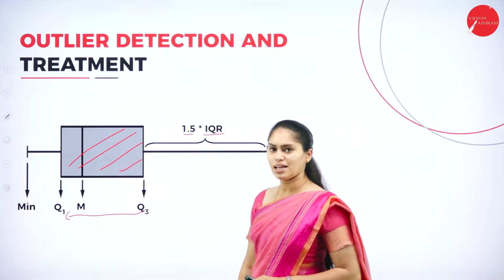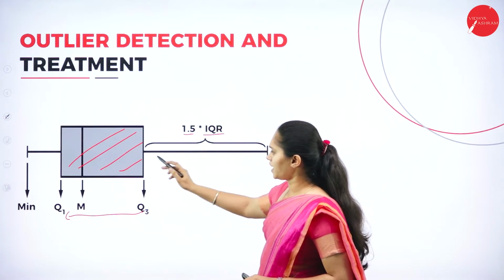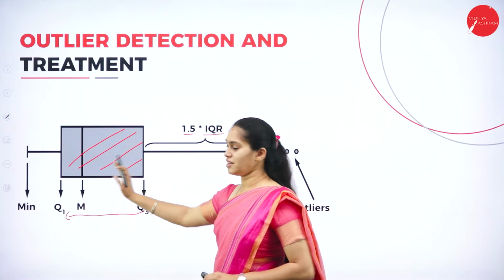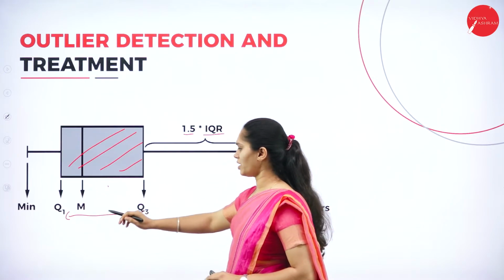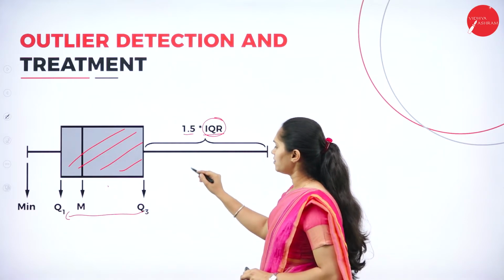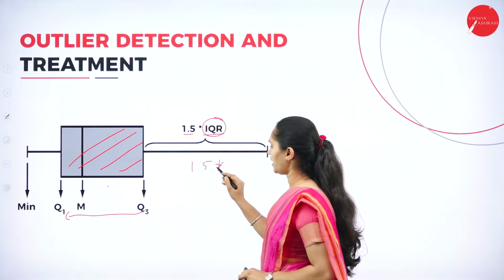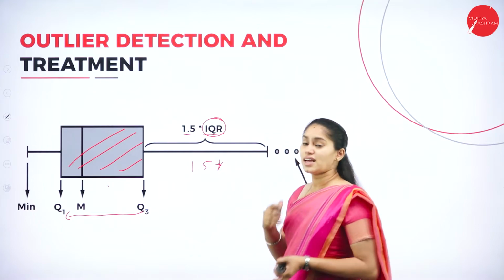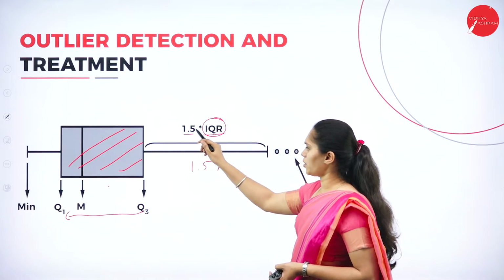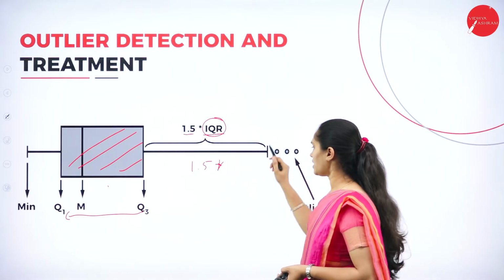The difference between Q3 and Q1 will give us the IQR. Any value beyond 1.5 times the IQR will be considered as what? Outliers. Up to 1.5 times the IQR, I can get up to this range.